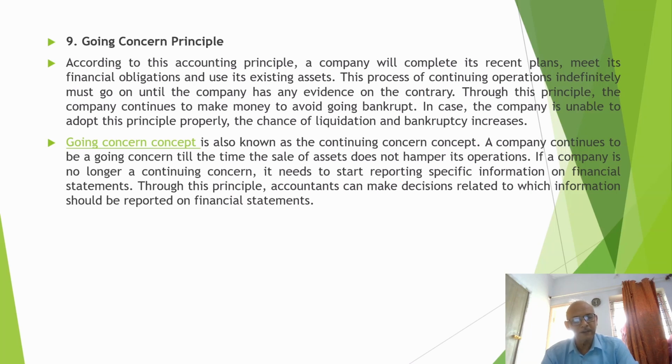Going concern concept is also known as the continuing concern concept. A company continues to be a going concern till the time the sale of assets does not hamper its operations. If a company is no longer a continuing concern, it needs to start reporting specific information on financial statements. Through the principle, accountants can make decisions relating to which information should be reported on financial statements.